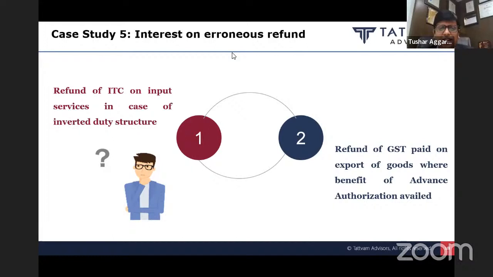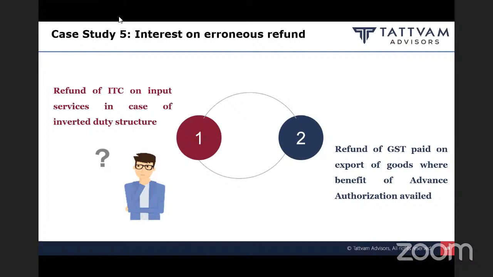Friends, we are all aware of the VKC Footsteps Supreme Court judgment: refund of input services not allowed in case of inverted duty structure. The law is settled. What had happened before this judgment was that many taxpayers applied for refund of both inputs and input services in case of inverted duty structure, and they got the refund also.